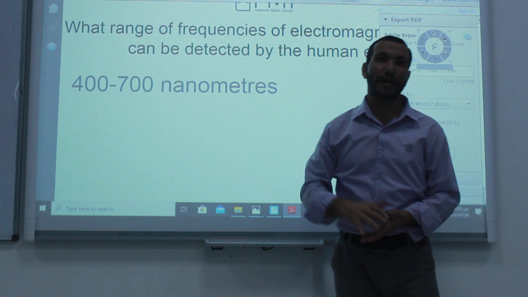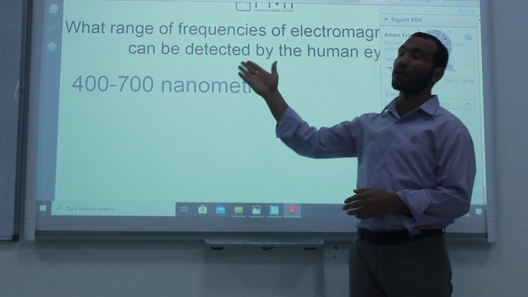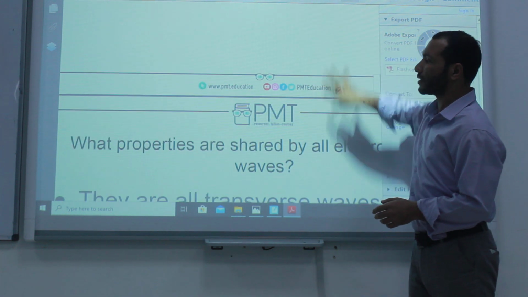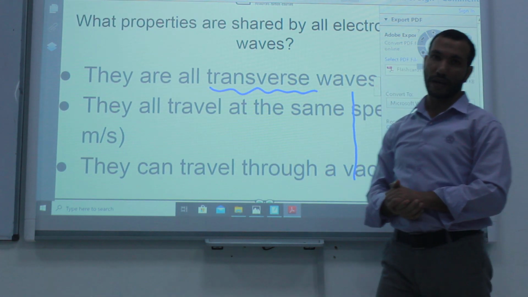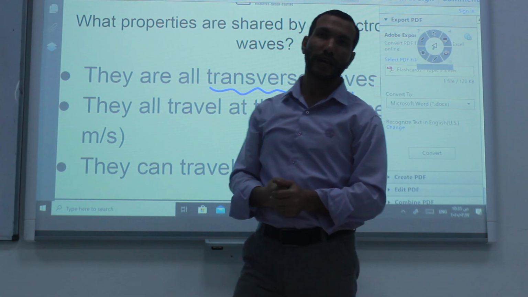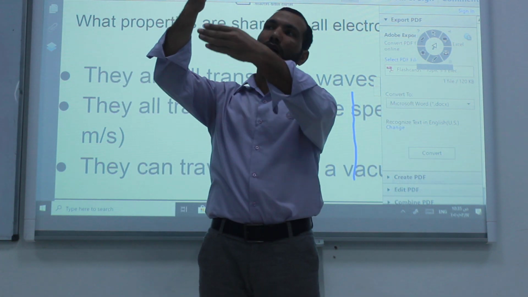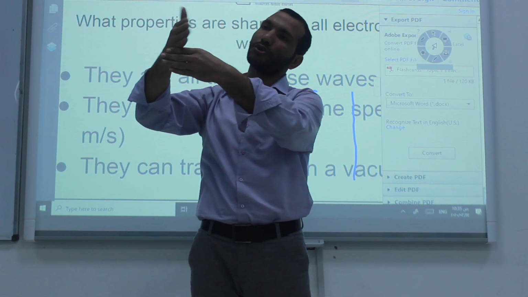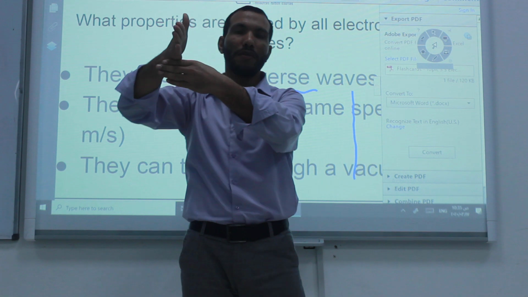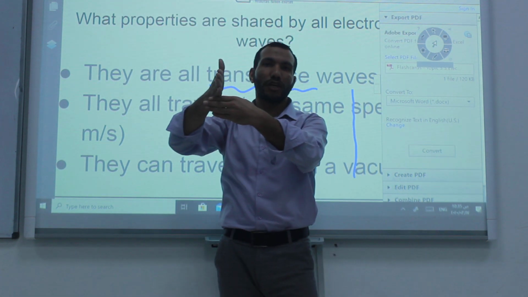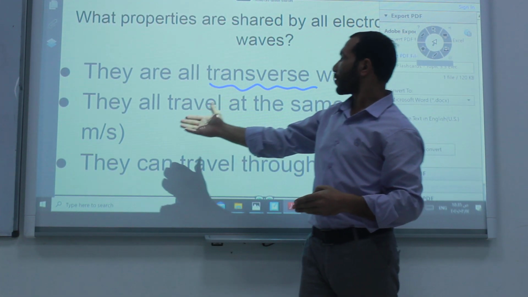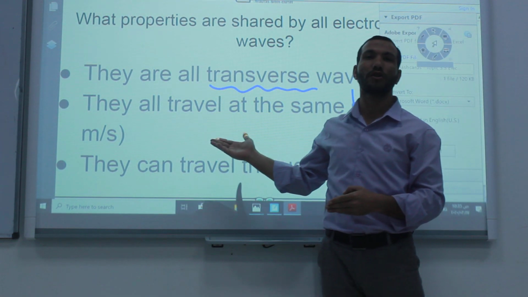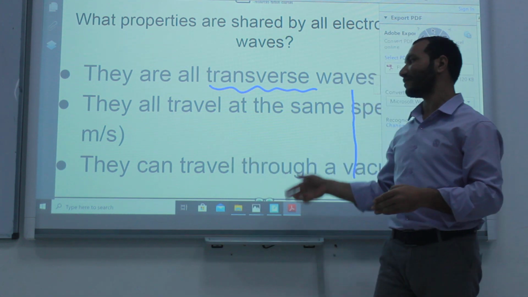In the visible spectrum from 400 to 700, we will see the properties of the waves. Number one, they are transverse waves. What does transverse waves mean? The electric wave is perpendicular to the magnetic wave. Both of them are perpendicular to each other. Number two, they are traveling with the same speed, which is 3 times 10 to the power 8 meter per second.